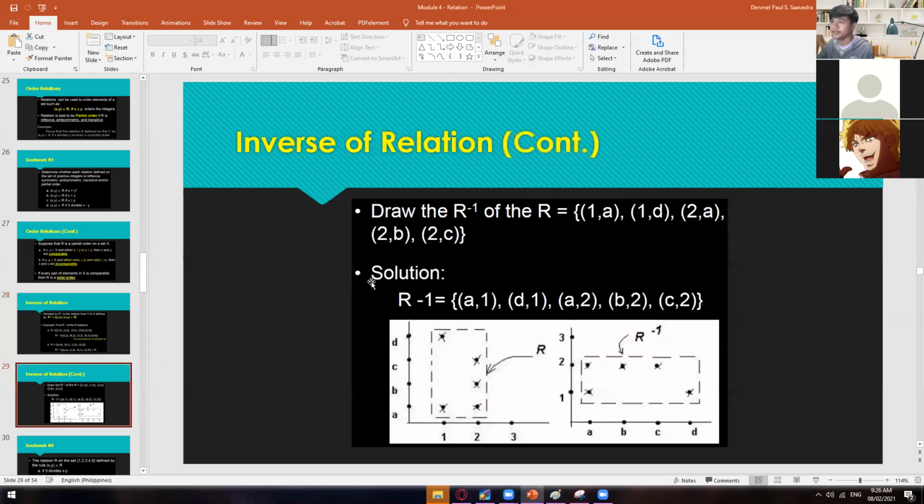Okay, so we have here the inverse of a relation using a diagram. This is the original diagram, and this is the inverse relation diagram. We have 1A, 1B, 2A, 2B, 2C, and the inverse of that is A1, B1, A2, B2, and C2. As you can see, our x coordinate became the y coordinate, and our y coordinate became our x coordinate. So our domain became the range, and the range became the domain. Simple as that. Then you're good to go.